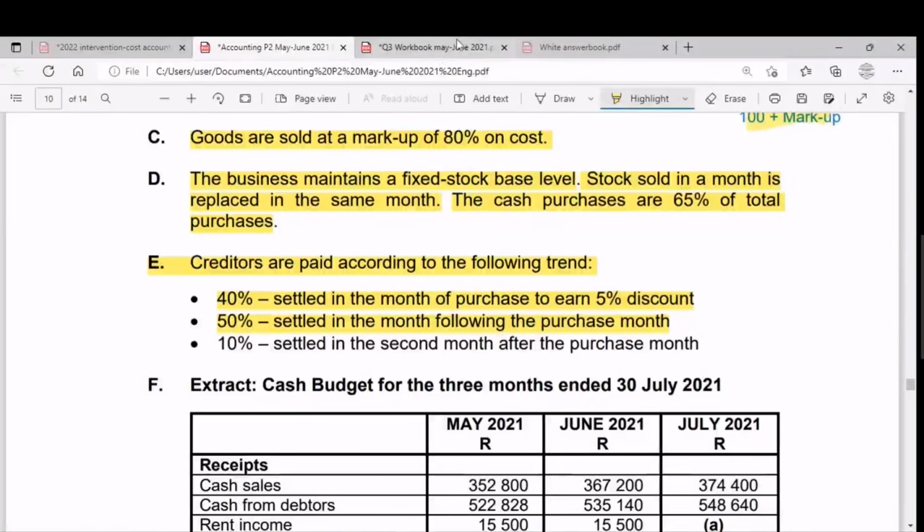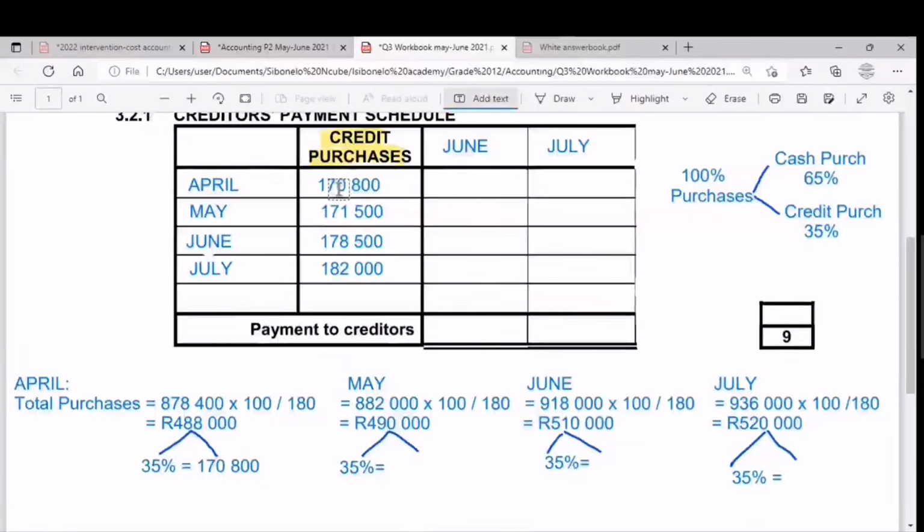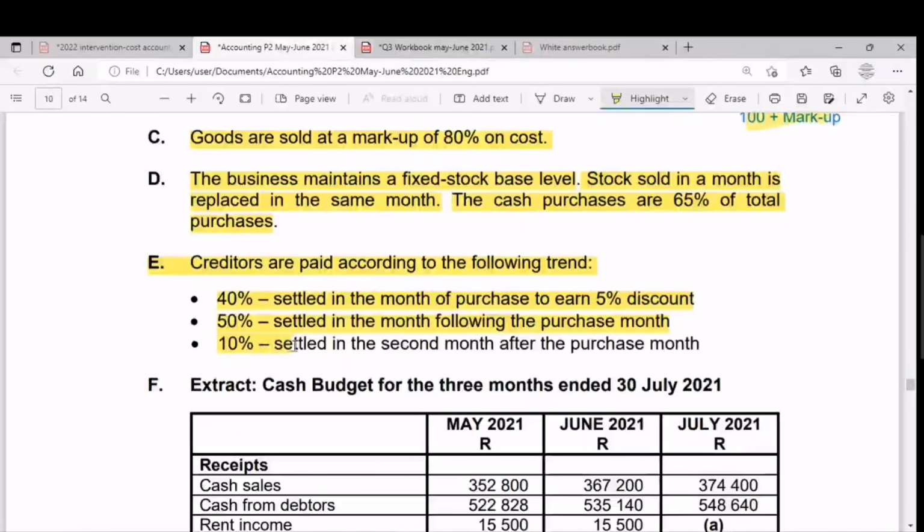Which means if we owed in April, 50% of this balance we owe in April, we're gonna pay it the following month, which is May. That is 50%. And then the last one is 10%. So 10% is settled in the second month after the purchase month. So this is how we settle our balances: 40% the same month, 50% the following month, 10% the second month.